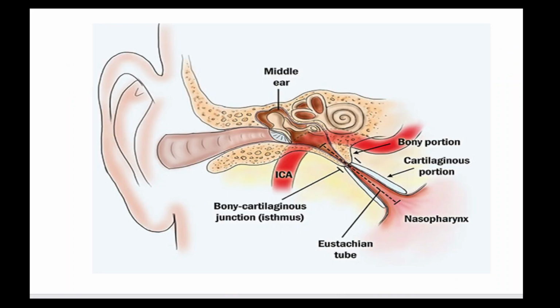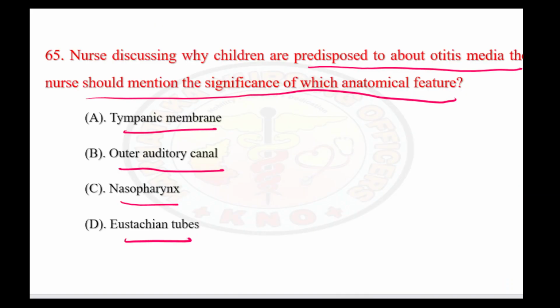So let's see the image given here. If you see the image, you will identify where the nasopharynx is. Here is the nasopharynx. From the nasopharynx, there is a connection called the eustachian tube, which is connecting the middle ear here. So the middle ear is connected to the nasopharynx by a canal called the eustachian tube. So the answer is eustachian tube.